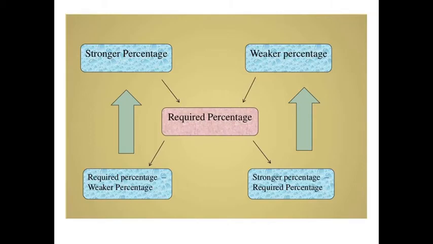In this method, parts of stronger percentage can be calculated by subtracting weaker percentage from required percentage.